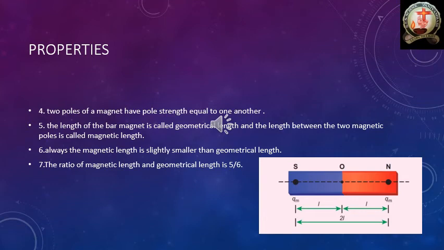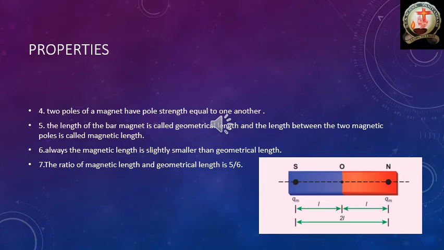Okay, first of all, see the fifth point. The length of the bar magnet is called geometrical length, and the length between the two magnetic poles is called magnetic length. Once again, the length of the bar magnet is called geometrical length, and the length between the two poles, south pole and north pole, is called magnetic length.